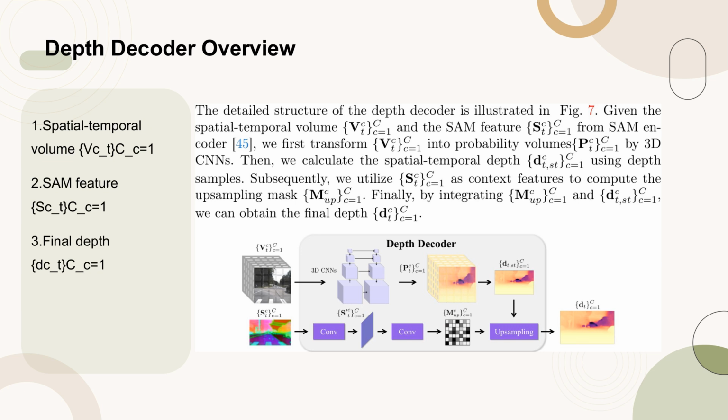This process results in the final depth, D_C_T, C_C equals 1, which is calculated from the SAM feature, S_C_T, C_C equals 1. This method ensures efficient and accurate depth estimation by leveraging both spatial-temporal information and SAM features.